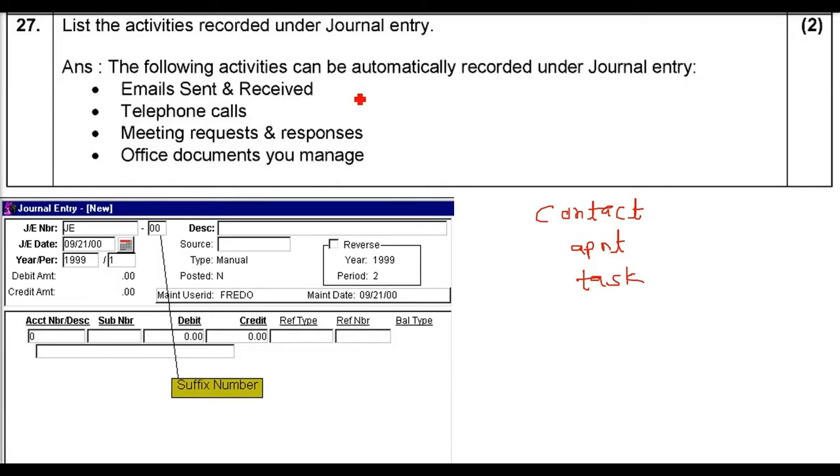For example, emails which are sent or received. If a person has sent some email and also received, these are automatically recorded into the journal entry. The telephone calls, if some meeting is there, what is the meeting request, what are the responses being received, this also goes into the journal entry. Along with the office documents a person is managing, that also goes into the journal entry. So this is a kind of example. These are the journal entries.